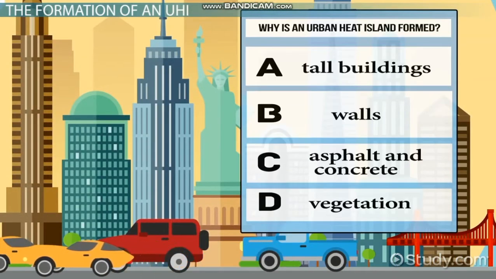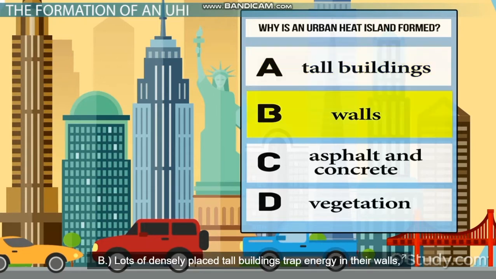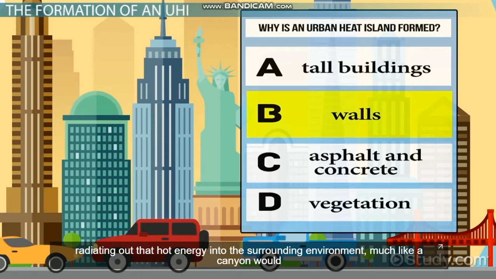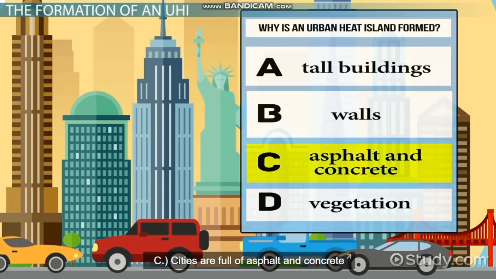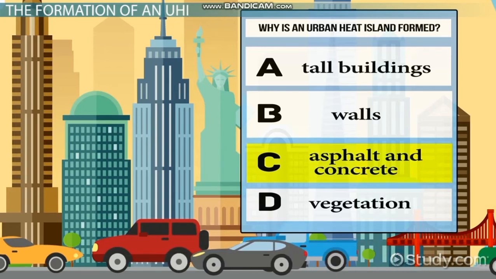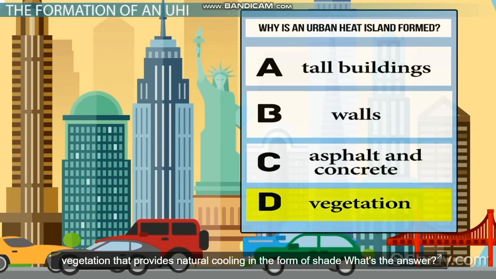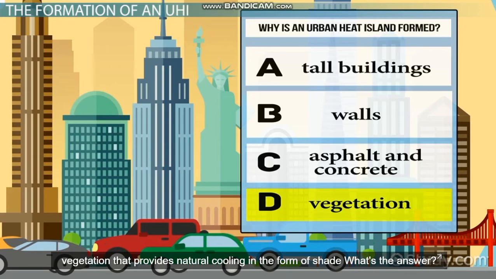Care to guess? Is it because A. Tall buildings reduce wind speeds that would help disperse the heat in an otherwise open area of land? B. Lots of densely placed tall buildings trap energy in their walls, radiating out that hot energy into the surrounding environment, much like a canyon would. C. Cities are full of asphalt and concrete that absorb, as opposed to reflect, the sun's heat. Or D. Cities have little vegetation that provides natural cooling in the form of shade.